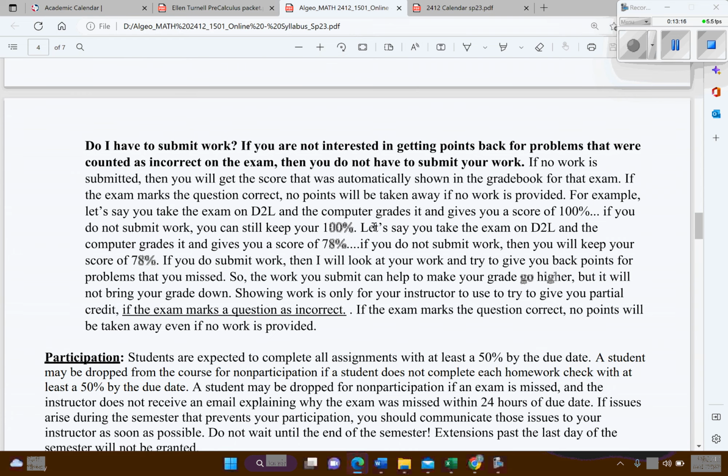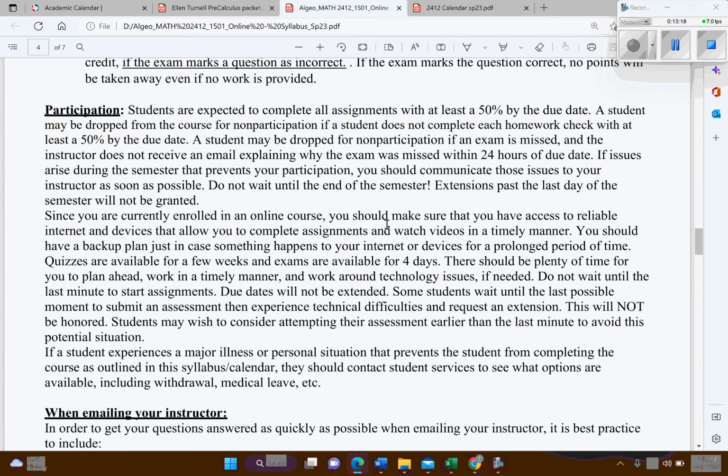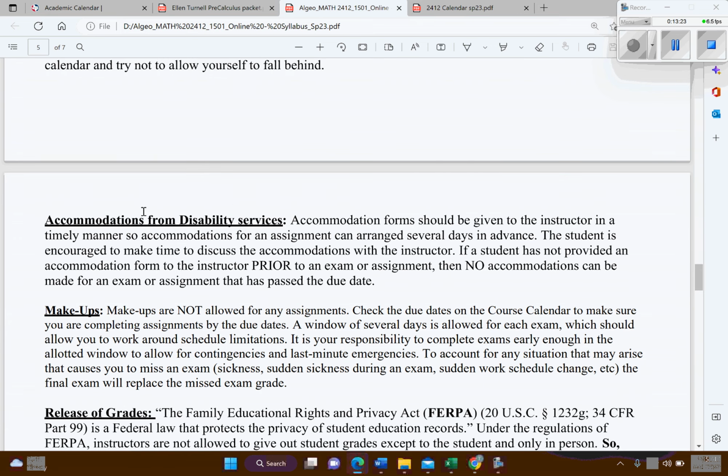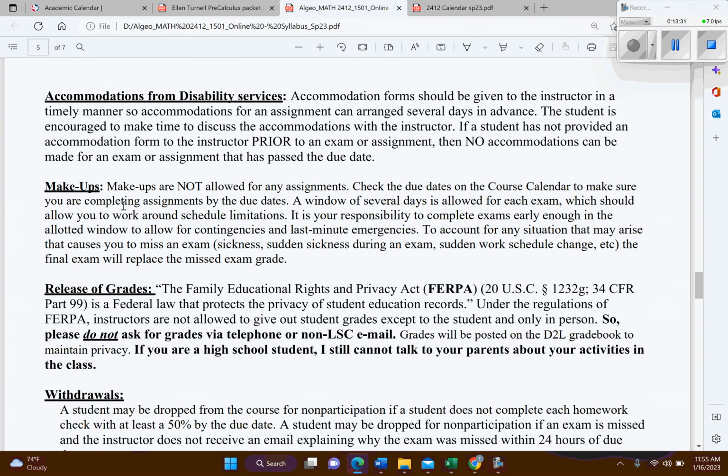I just don't want to read off of this the whole time. So let's see. Accommodations, if you do have any accommodations, please email me right away so we can make sure we're following those guidelines. Okay, makeups, this is important.